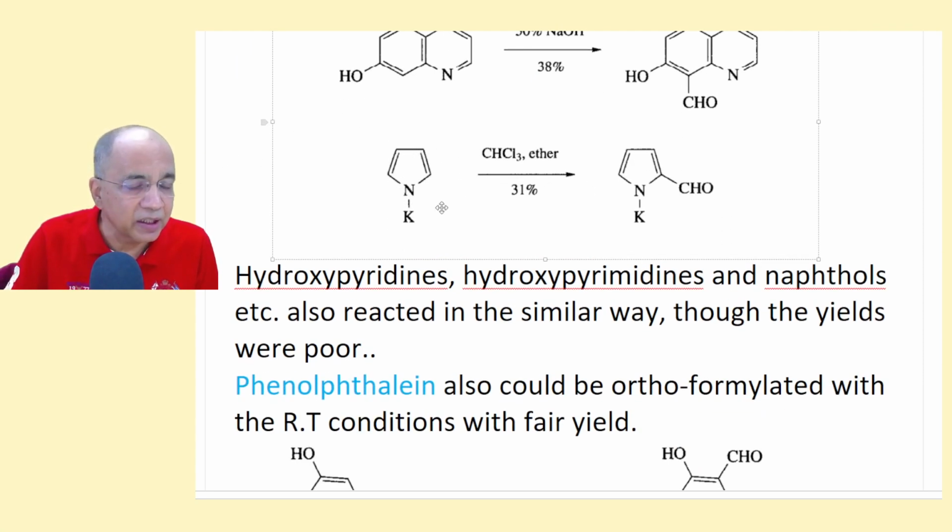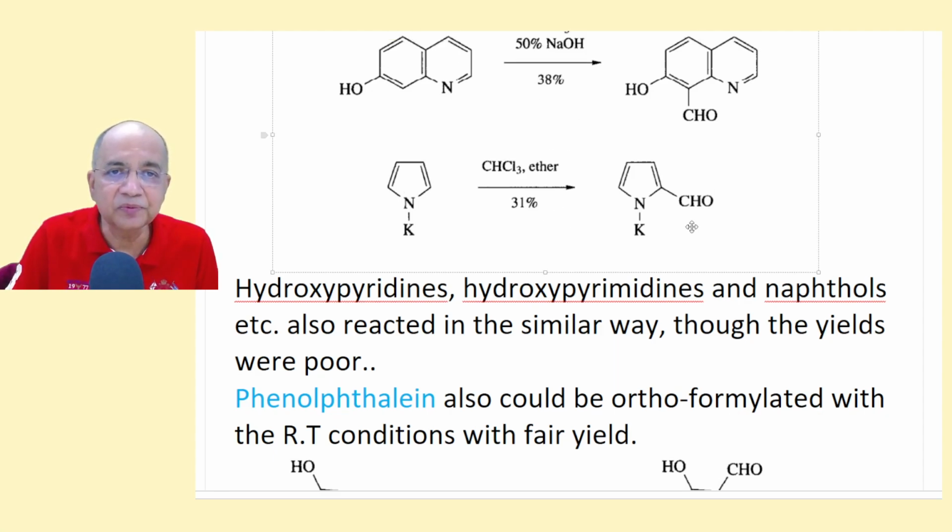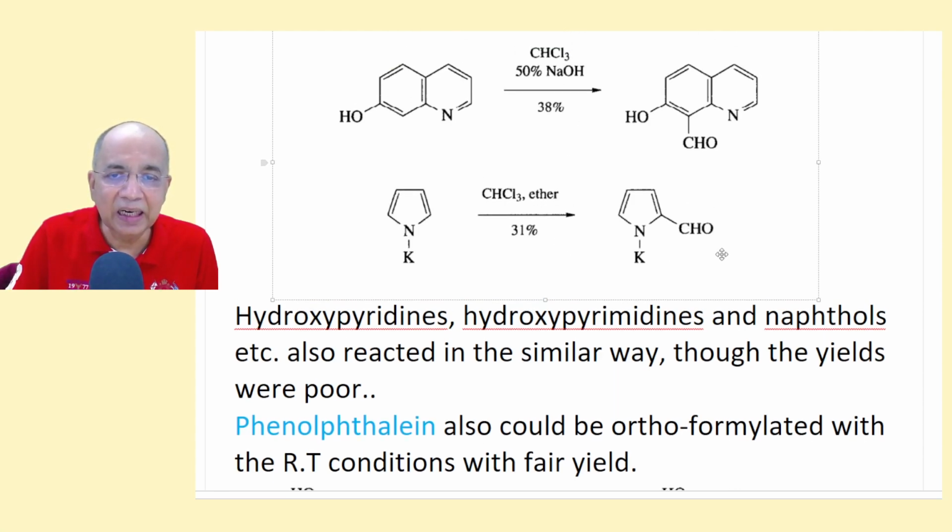Even in the absence of OH, in pyrrole also, under the same NaOH condition, you will get the corresponding carboxaldehyde.